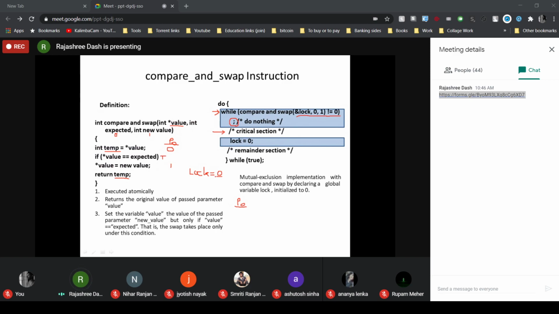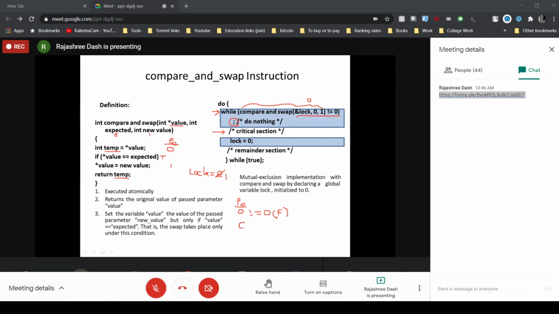That means the lock value is now set to 1. And what value will it return? It returns temp, that means 0. So for P0, compare and swap will return the value 0. Is 0 not equal to 0? The condition is false. Condition is false means now P0 enters the critical section.